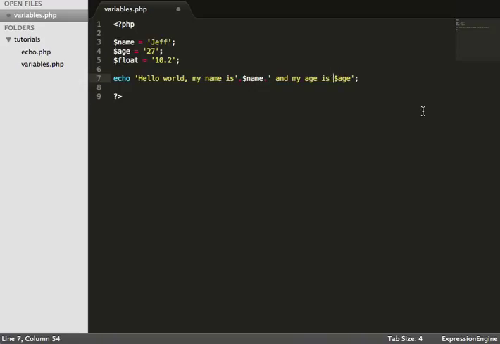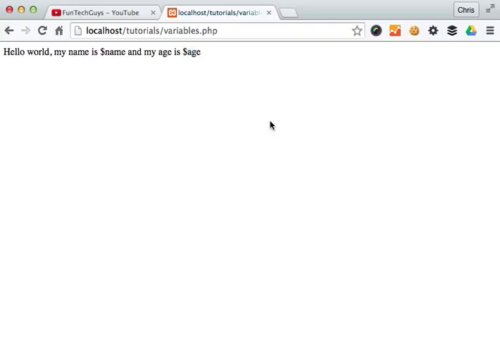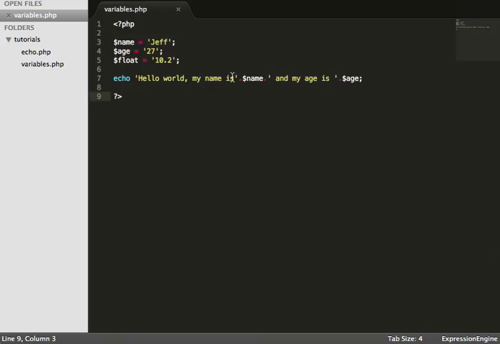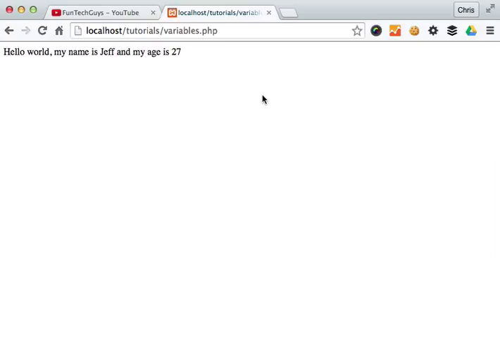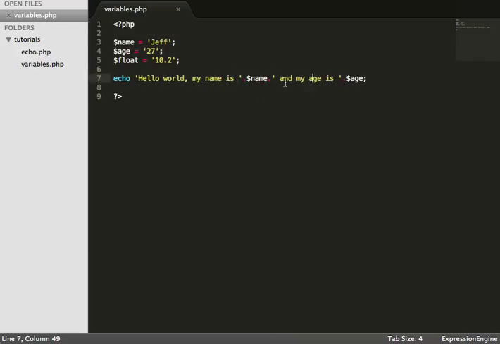Now same again here, single quotation, full stop, just to say I'm going to append on $age. If I save that, reload this. Oh, space there, but it's done exactly what we need it to do. So I'm just going to add a space there. Long and short of it, that is exactly what variables are. It's just little tiny boxes that you can access data from further down the page.